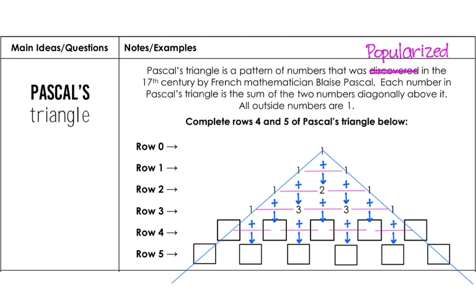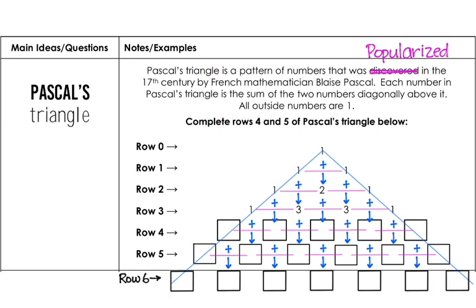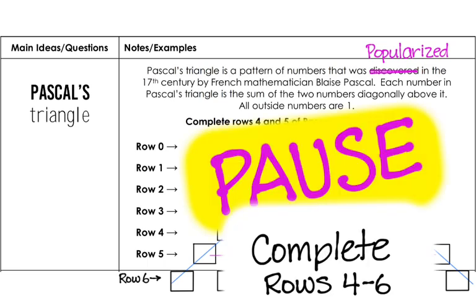I want you to add yet one more row to go to row 6. And I want you to fill in all of those boxes following the pattern. So you might need to pause the video and fill them in to complete all the way to row 6. Again, you get to add an extra row. I want you to do that.